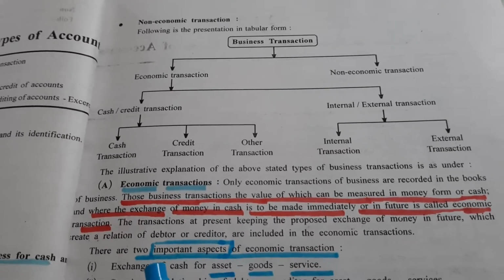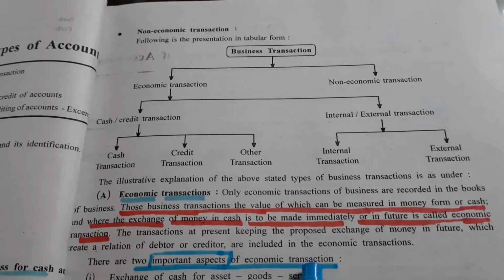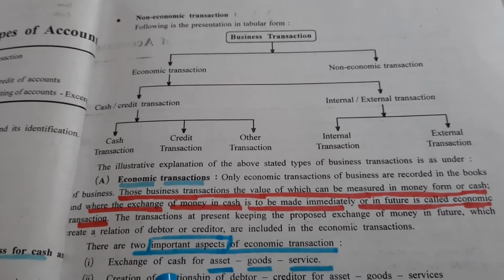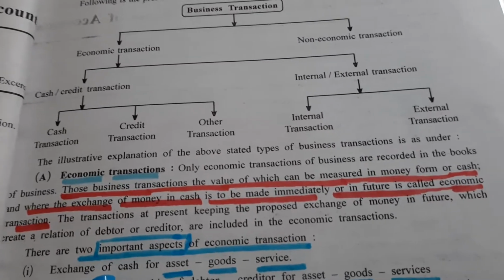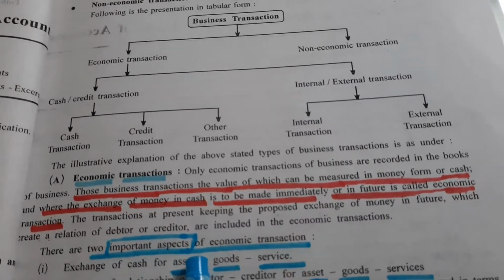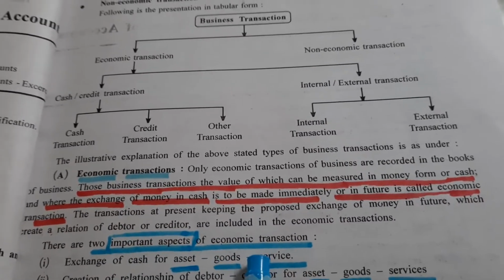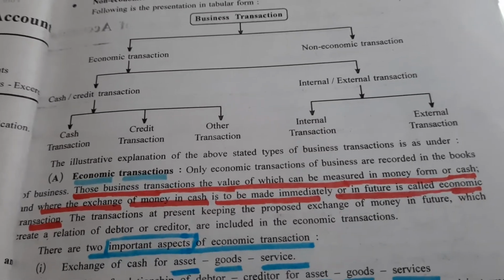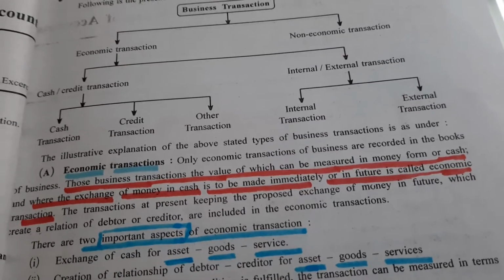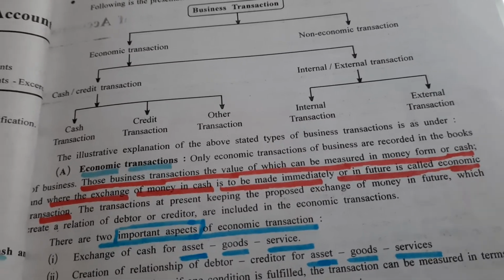Here now two aspects are to be remembered. Which are those two important aspects of economic transaction? First one, exchange of cash for assets, goods or services. Means you are purchasing goods and paying cash.